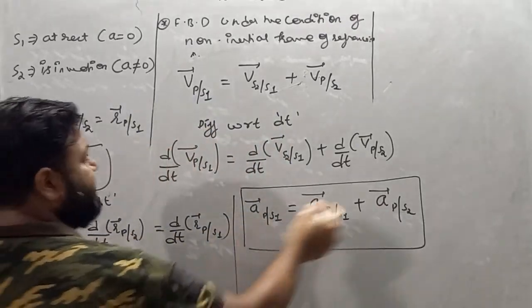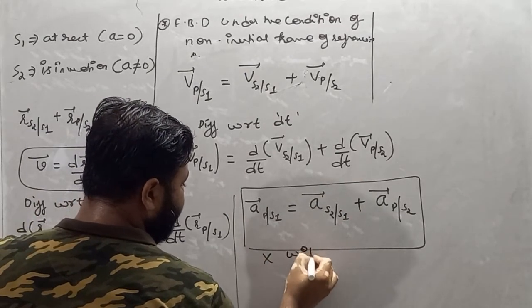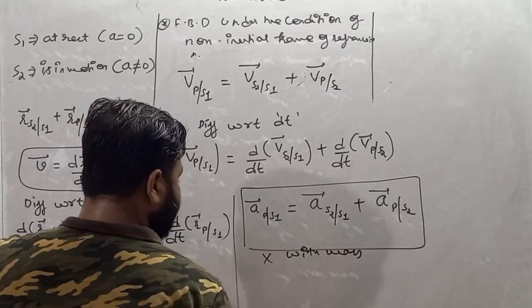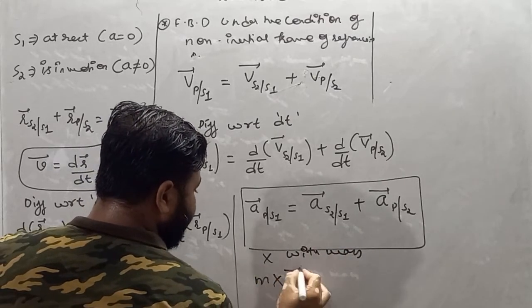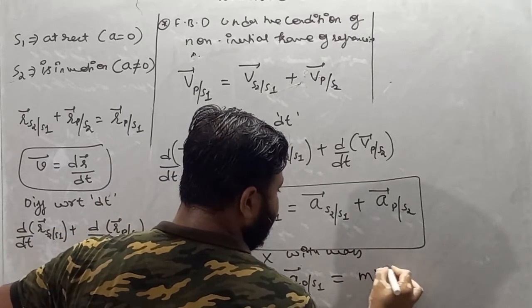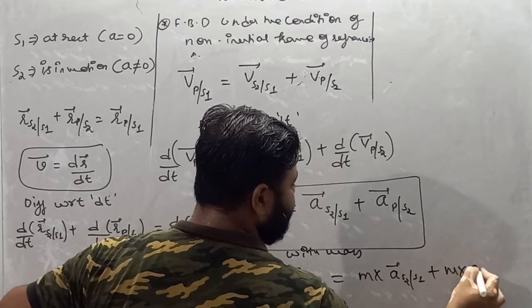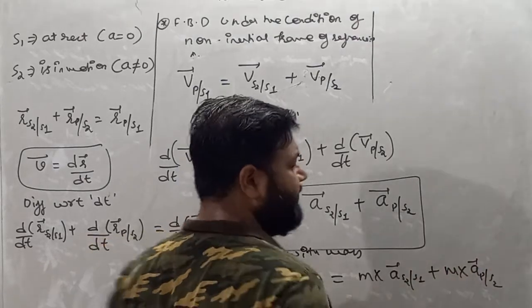So multiply this equation with mass. We'll get mass into acceleration of P with respect to S1 is equal to mass into acceleration of S2 with respect to S1 plus mass into acceleration of P with respect to S2.